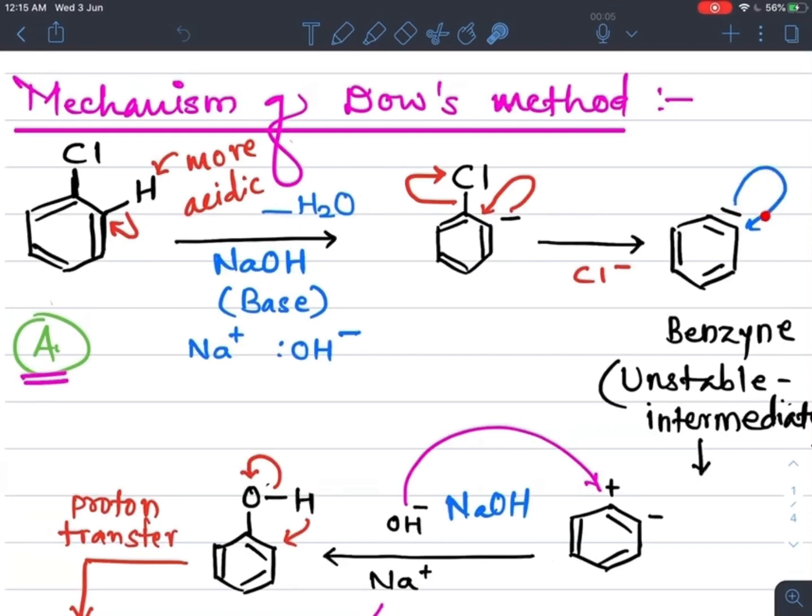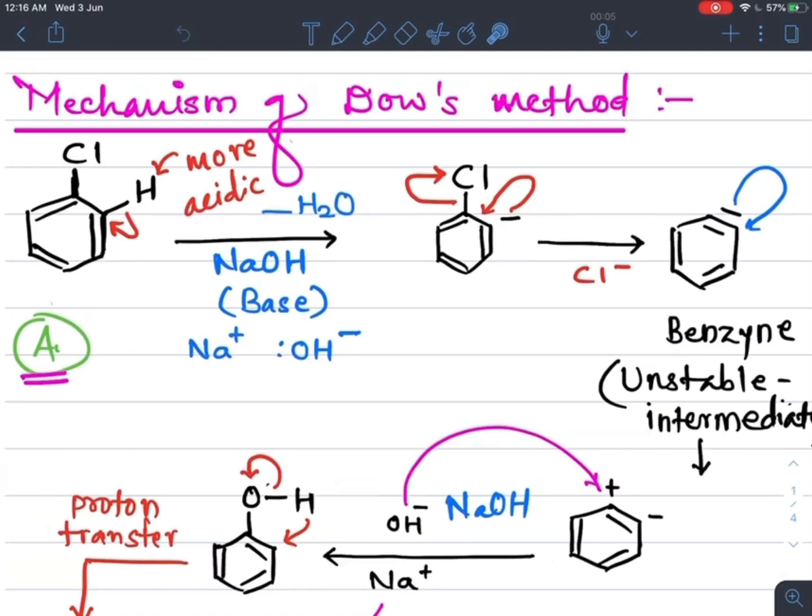By this formation of the triple bond, these two carbons would exceed their valency, but that is impossible, and this intermediate compound is called benzyne. Benzyne is the intermediate compound which is formed in Dow's method, and it is an unstable one. So to become stable, these two electrons immediately shift onto this carbon, and this carbon number 1 carries a positive charge. So this carbon carries a negative charge and that carbon carries a positive charge.